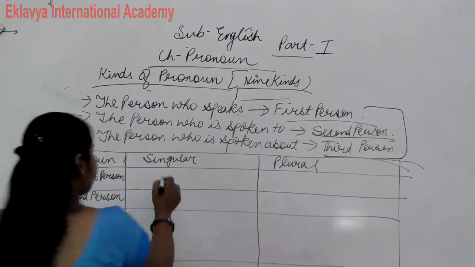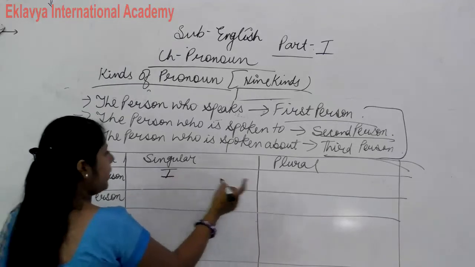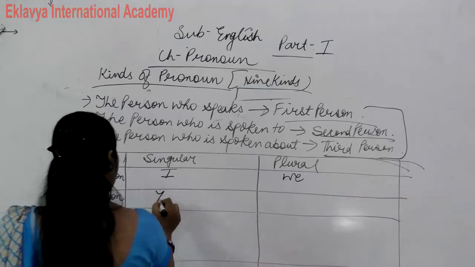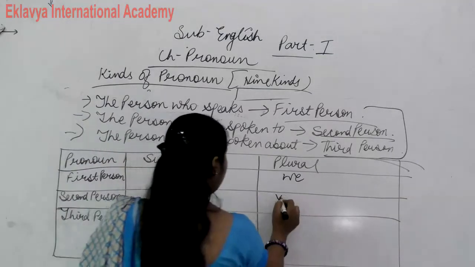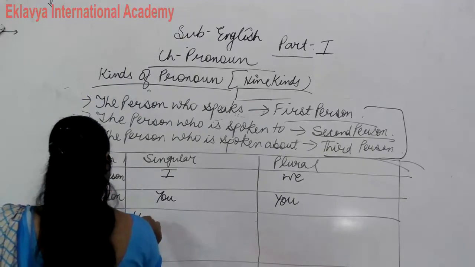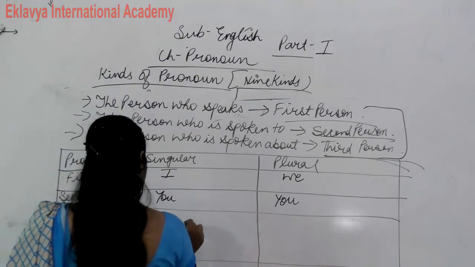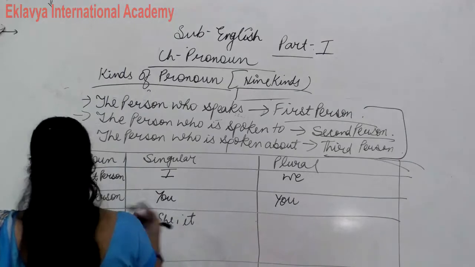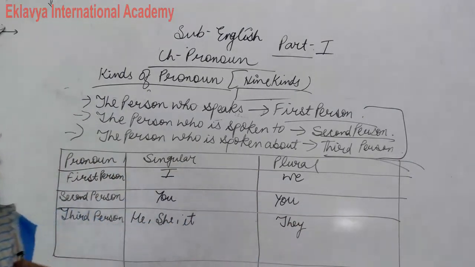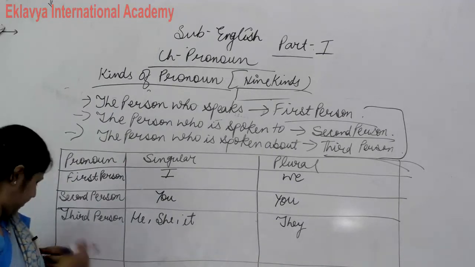Now first person singular is I and plural is we. Second person singular also you and plural also you. Third person he, she, it. Okay, and what is plural? They. So I think everyone clear about singular and plural.